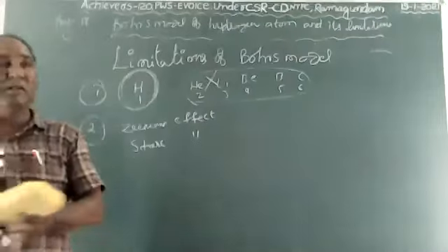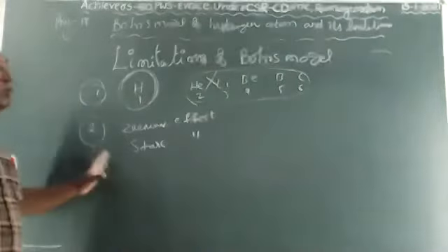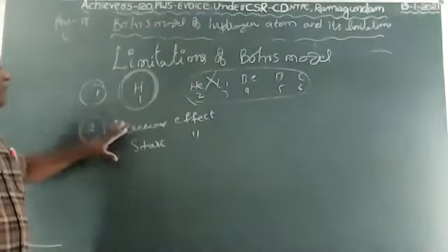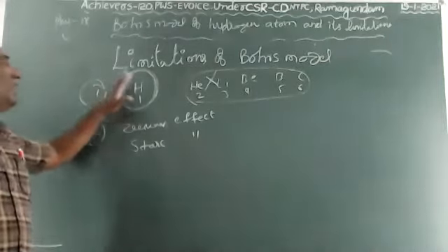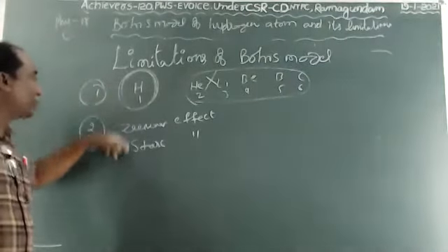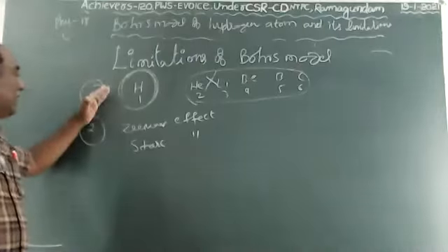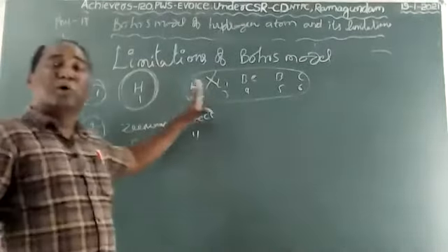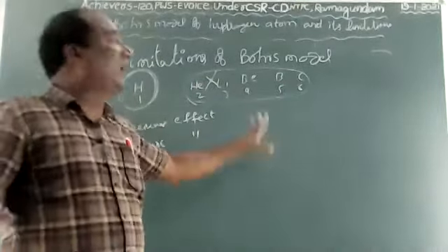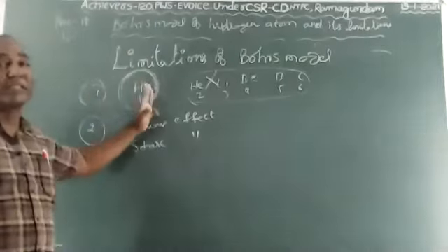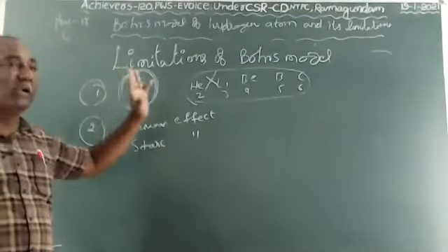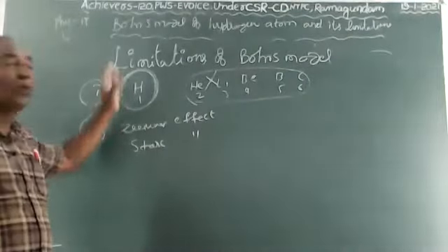These are the limitations. Children, these two topics are very most important: the two models. The first one is the Bohr model and its limitations. Bohr's model postulates and limitations are very important, and the Bohr-Sommerfeld hydrogen atomic model is also very important. Please concentrate on these two topics, children.